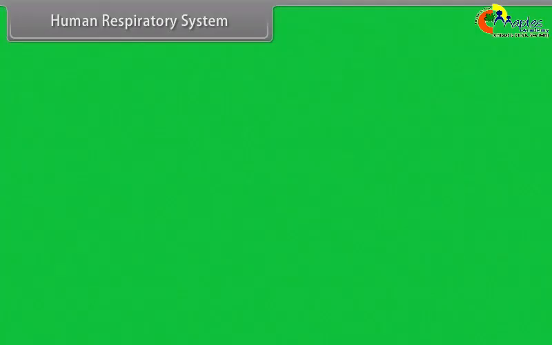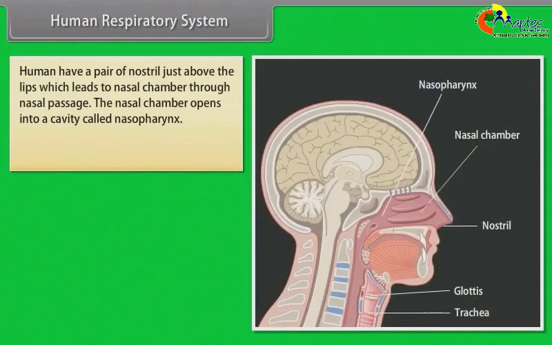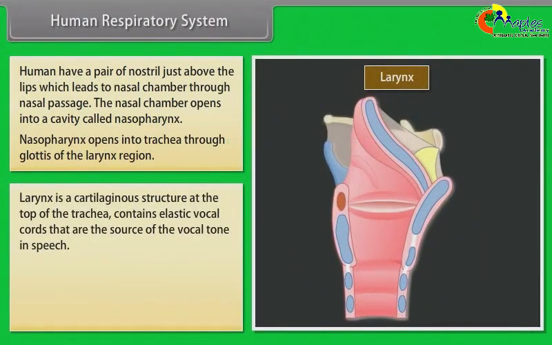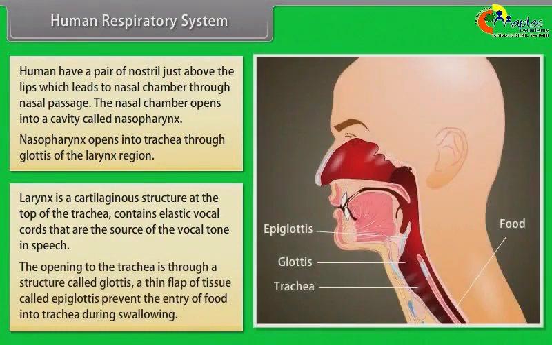Human respiratory system. Humans have a pair of nostrils just above the lips, which leads to nasal chamber through nasal passage. The nasal chamber opens into a cavity called nasopharynx. Nasopharynx opens into trachea through glottis of the larynx region. Larynx is a cartilaginous structure. The top of the trachea contains elastic vocal cords that are the source of the vocal tone in speech. The opening to the trachea is through a structure called glottis.